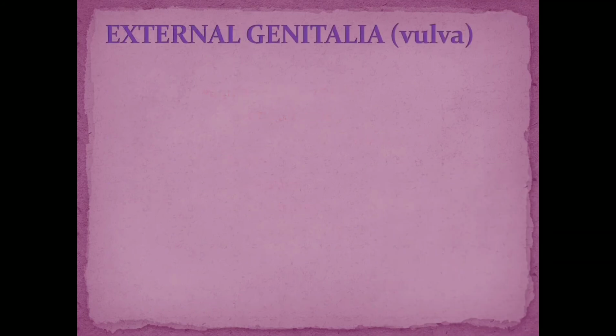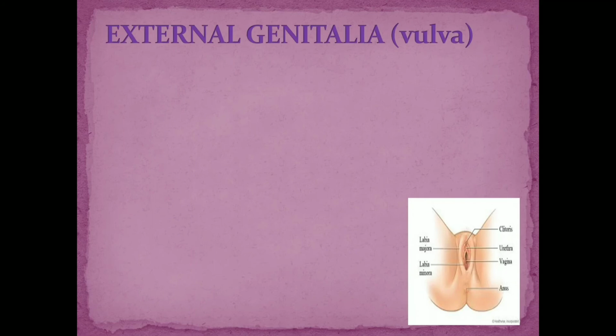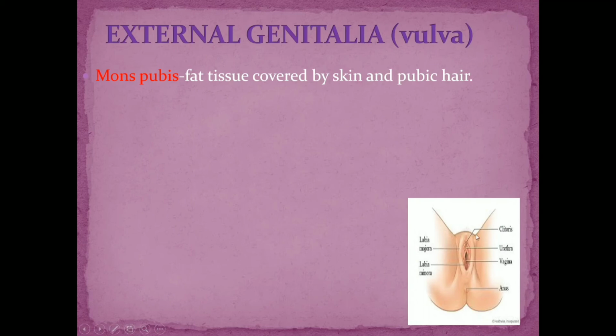Now the last part, that is the external genitalia. We have discussed the pair of ovaries and the accessory ducts, and now let's discuss the external genitalia. The external genitalia in females is called the vulva. It consists of the mons pubis. This region is called the mons pubis. It is a fat tissue which is covered by skin and pubic hair.